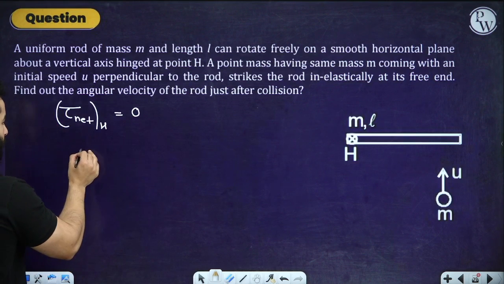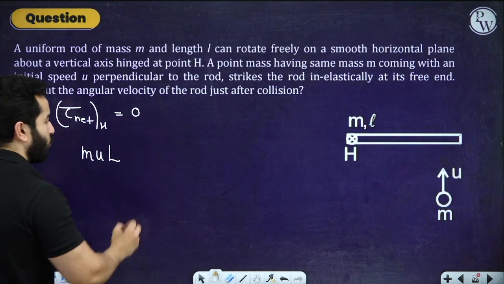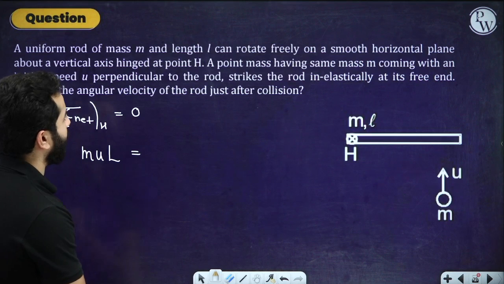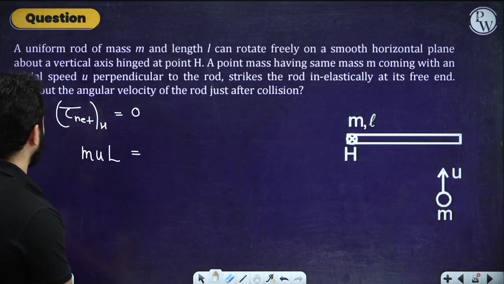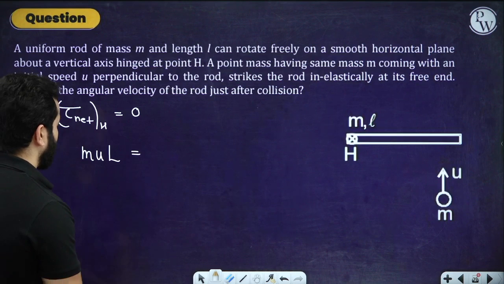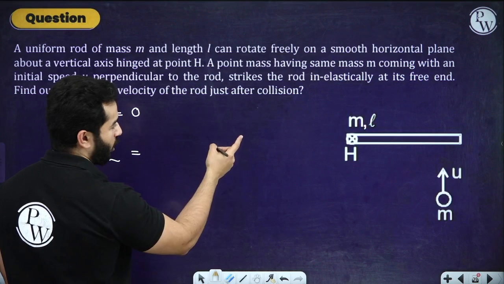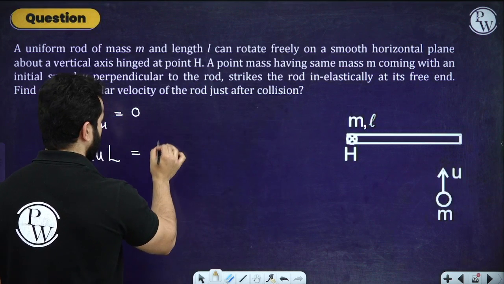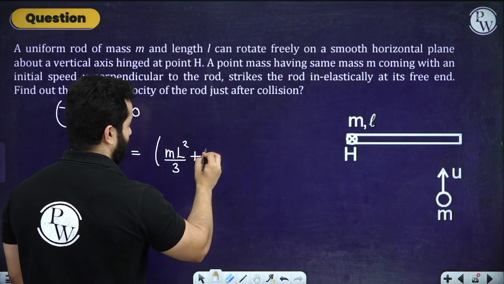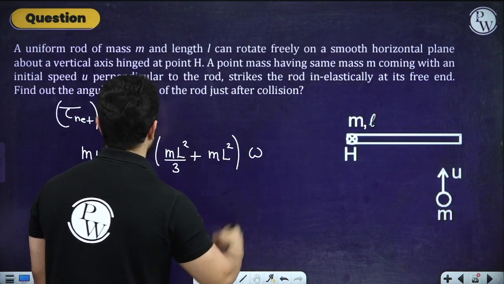So before collision, the angular momentum was m u L. Finally, because the particle has now stuck with it, and we have to find the angular velocity, it would be the moment of inertia of the rod about this point, which is m L square by 3, plus the moment of inertia of that particle about that point, which is m L square, times omega.